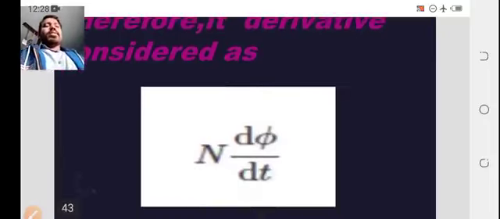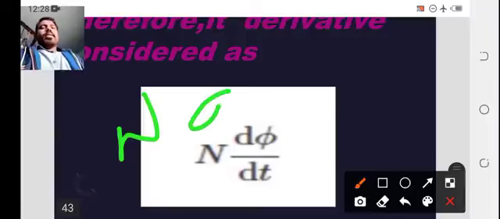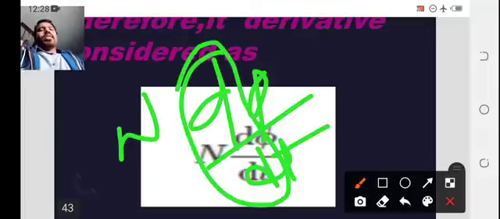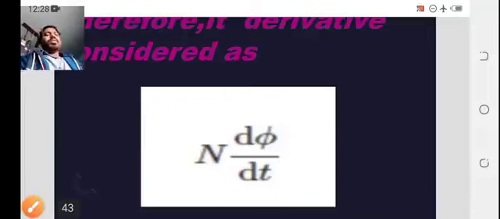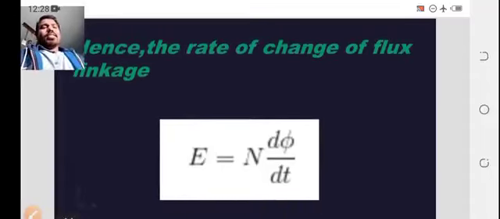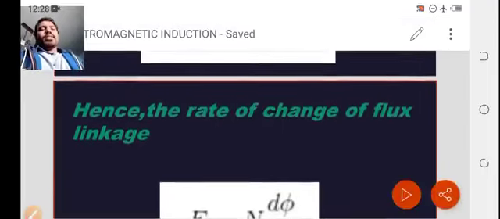Therefore, its derivative is considered as what? Its derivative is d phi by dt, so the derivative is N d phi by dt. Hence, the rate change of flux linkage, with flux change from T1 to T2.